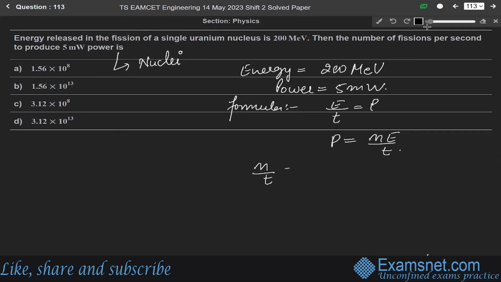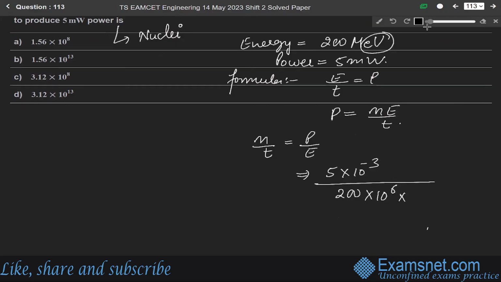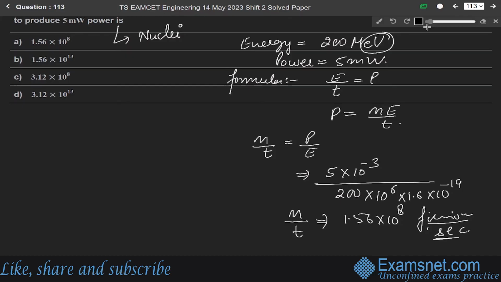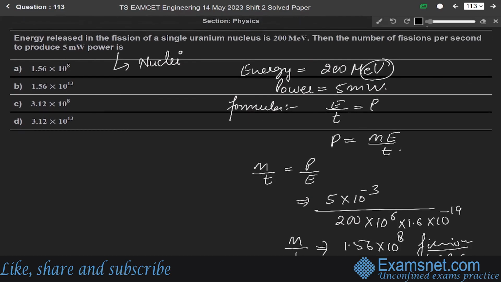So n by T is equal to P over E. Power is given as 5 milliwatt, means 5 into 10 to the power minus 3, over E. Energy is given as 200 into 10 to the power 6 electron volt, so convert it into joule by multiplying with 1.6 into 10 to the power minus 19. So we get n over T equal to 1.56 into 10 to the power 8 fissions per second. So our correct answer is option A, that is 1.56 into 10 to the power 8.